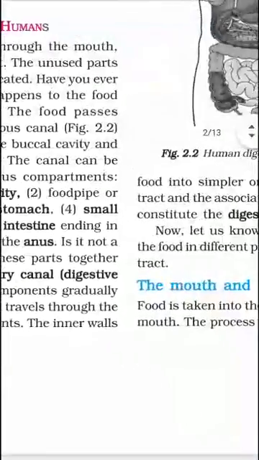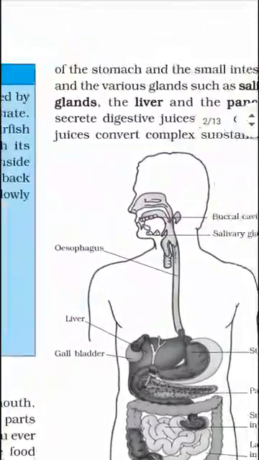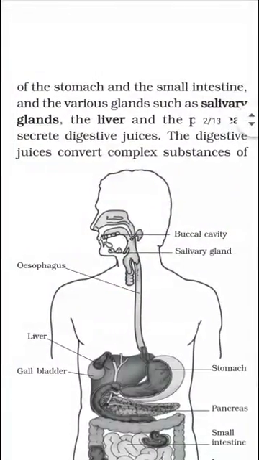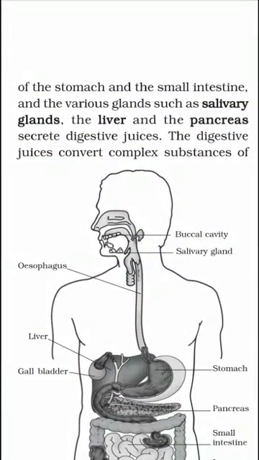The inner walls of the stomach and the small intestine secrete various enzymes and these enzymes help in digestion. Here the salivary glands, liver and pancreas also secrete digestive enzymes and these enzymes also help in digestion.